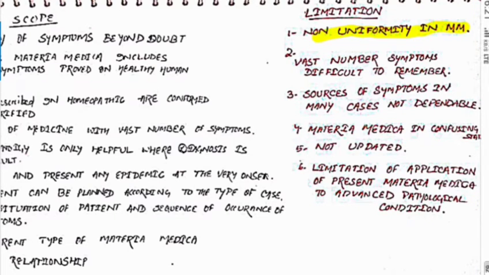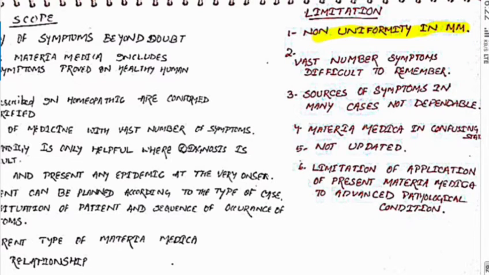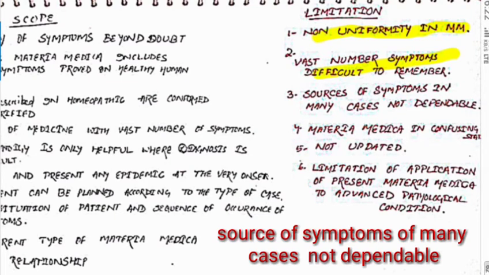Then the second point is that the vast number of symptoms is difficult to remember. What does it mean? A vast number of symptoms are written in the materia medica, which is very difficult to retain in the sulci and gyri of the brain. Then the third is that the sources of the symptoms in many cases are not dependable.